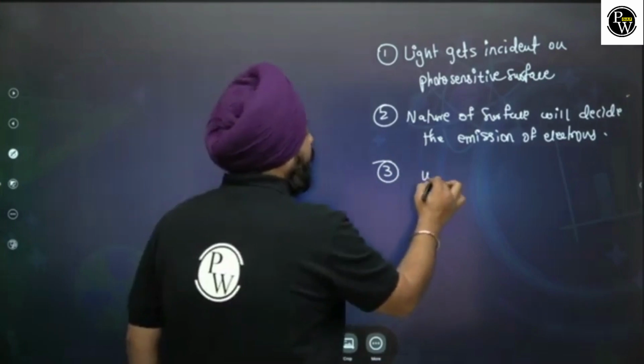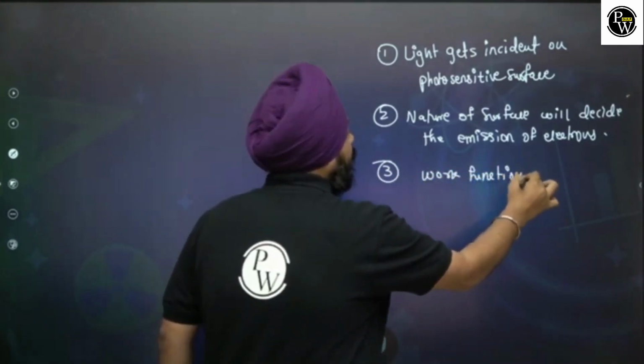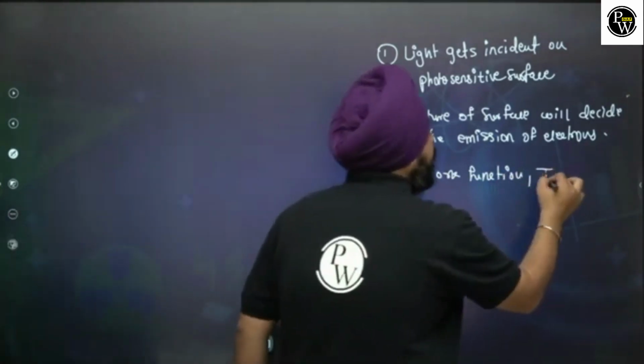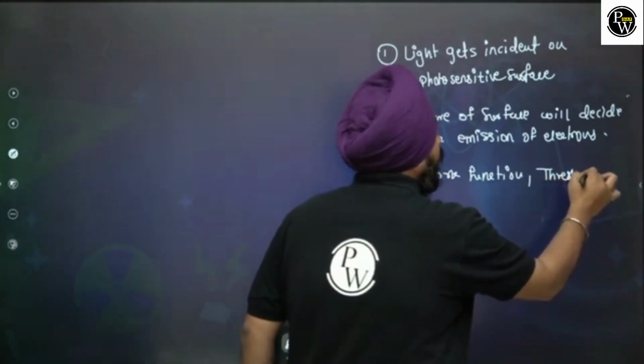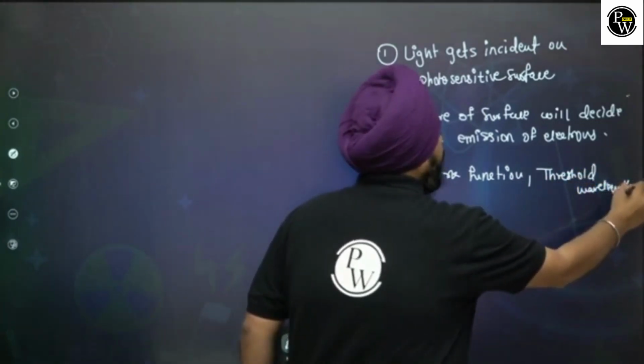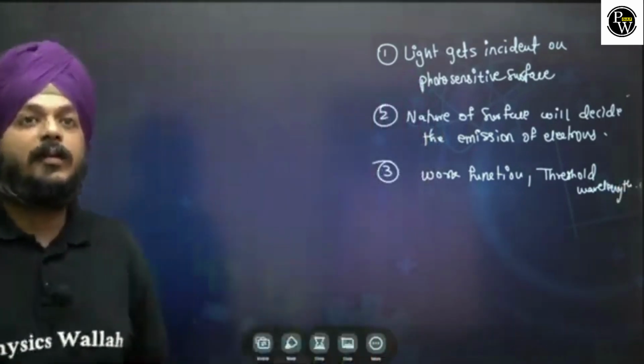Two most important definitions we are going to see: the work function of the metal, and the threshold frequency of the light or threshold wavelength. The terminologies in the photoelectric effect are quite close and students always get confused within it.